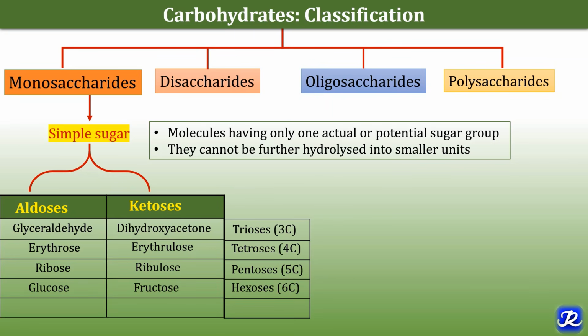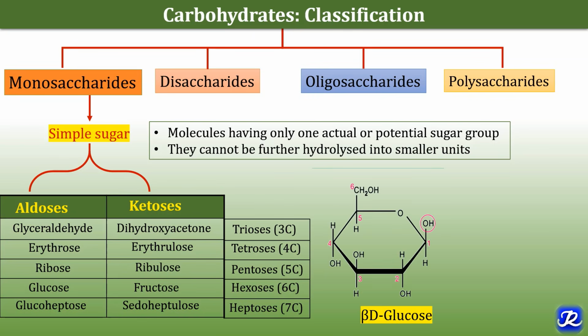Glucose is an aldose sugar and fructose is a ketose, and both glucose and fructose contain 6 carbons and that's why they are hexoses. Glucoheptose is an aldose, pseudoheptulose is a ketose and both contain 7 carbons and that's why they are called heptoses.